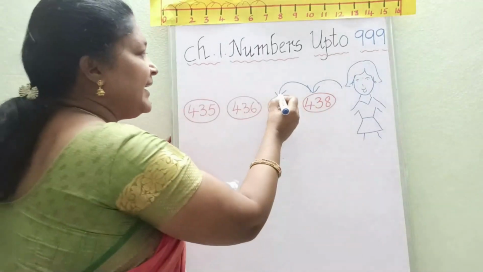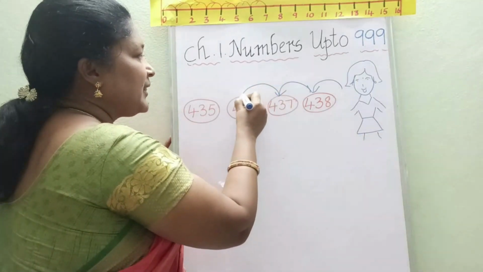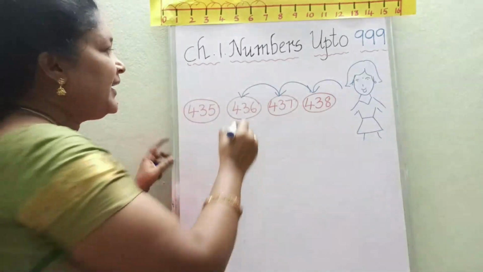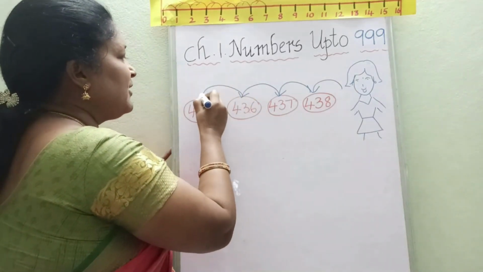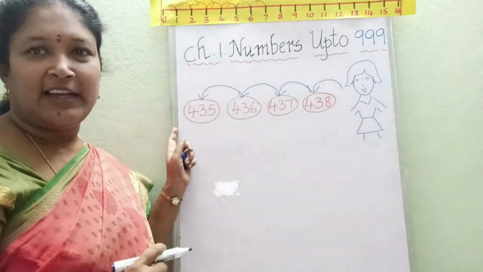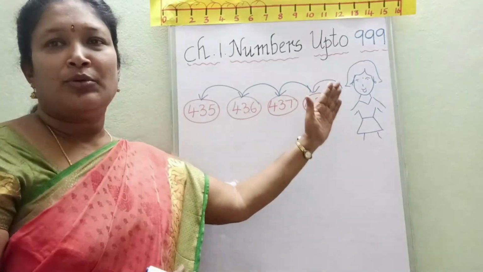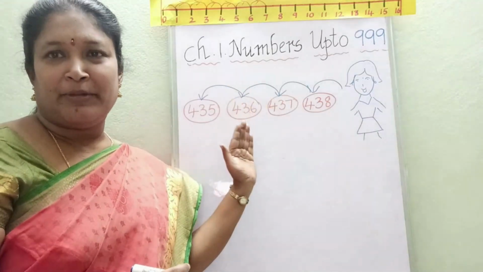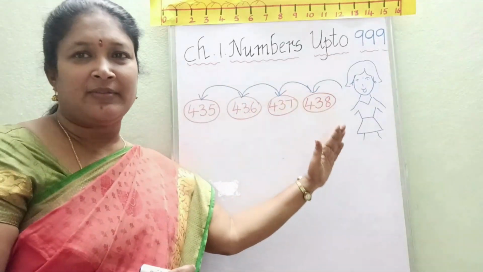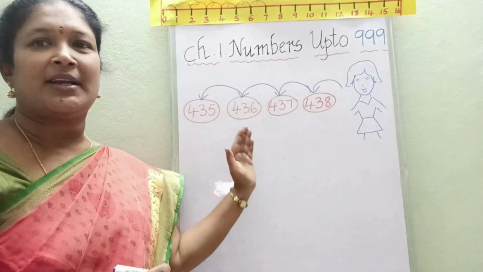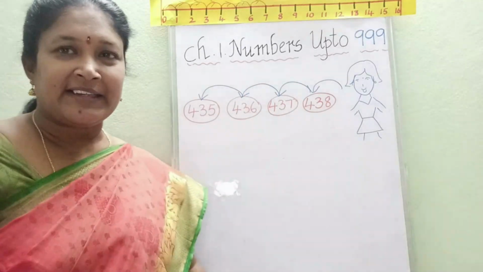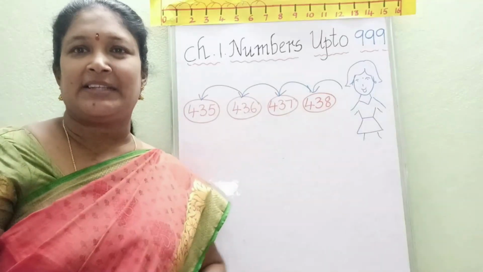437. And again she stepped on the pebble of 436. Again she stepped back 435. So moving backward, from one number to the before number, is called backward counting. Let us do a small activity, children.